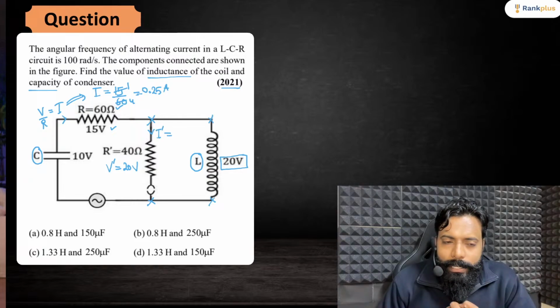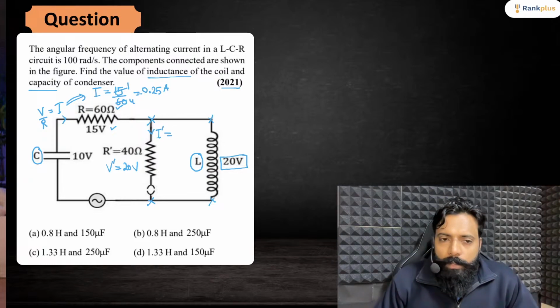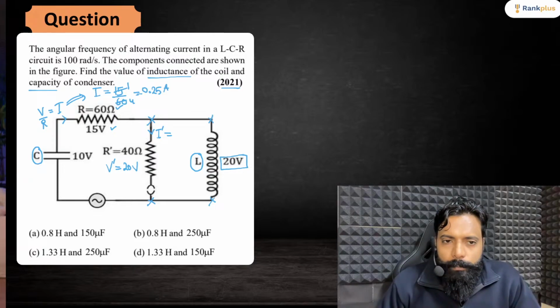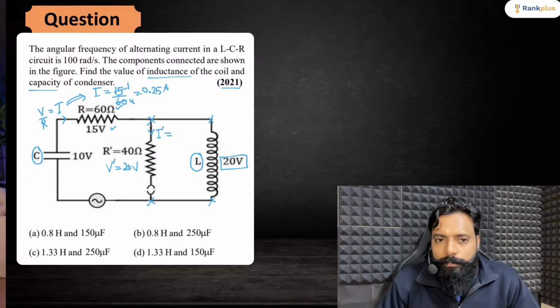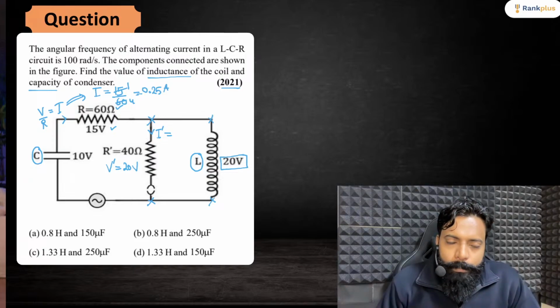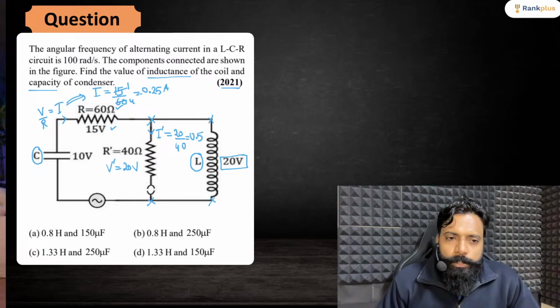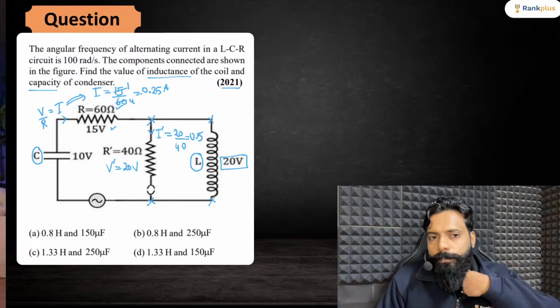It will be 20 V by R, so the current here will be 20 divided by 40, which is 0.5 ampere. So 0.5 ampere is flowing through this.